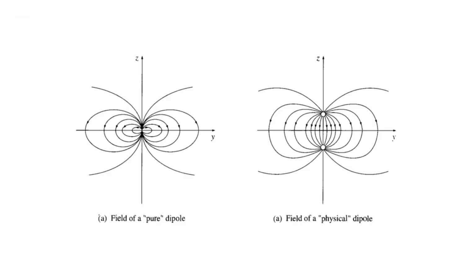Here you can see the electric field lines due to a pure dipole. The pure dipole consists of only two charges, but a physical dipole consists of contributions from quadrupole and octupole, etc. So you can see both these electric fields shown there. Thank you, students. This is about the multipole expansion, the potential, and then the calculation of the electric field due to a dipole. Thank you.